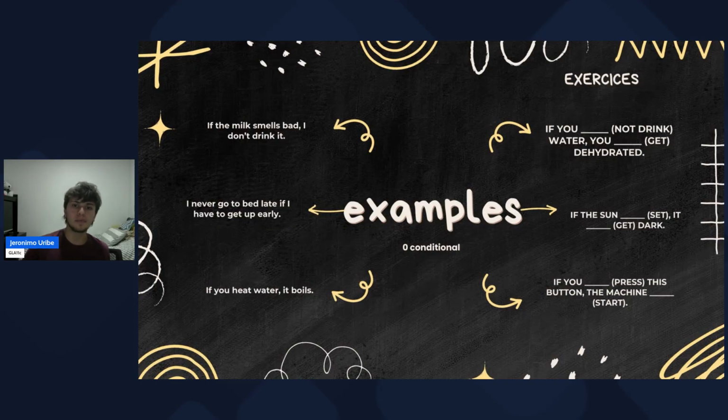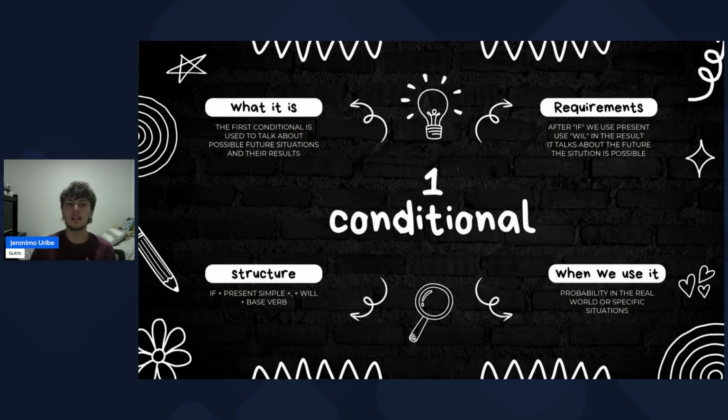Okay, let's continue with the first conditional. We use it for a real and possible situation in the future. The structure is if plus present simple, plus comma depending on the organization, plus will plus base verb.